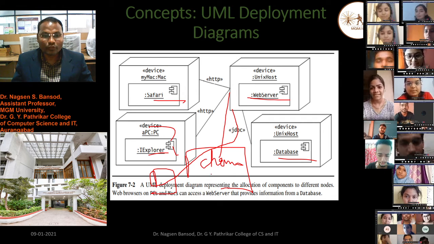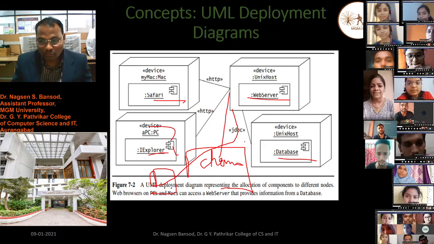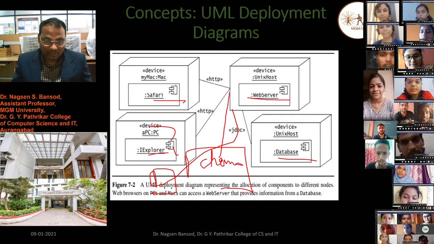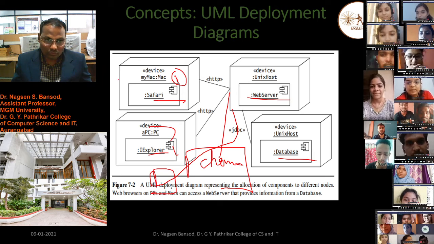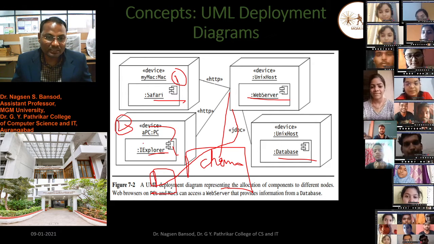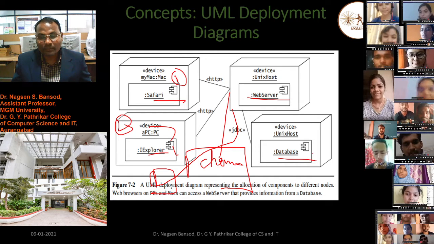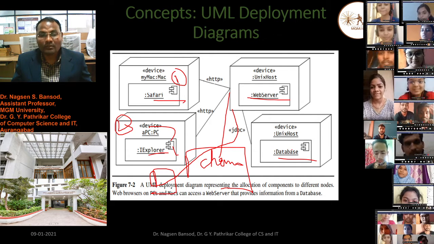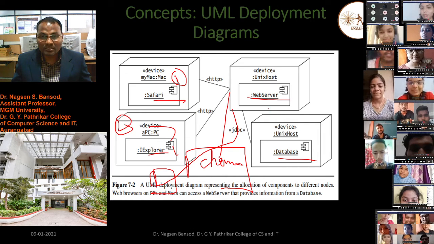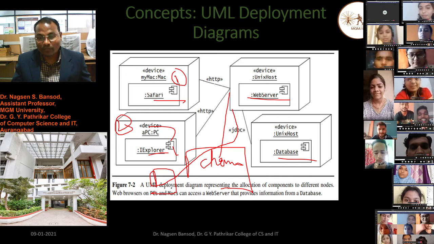This is the UML deployment diagram, which represents the allocation of components to the different nodes. There are two nodes, 1 and 2. These two nodes access the data from another node, the database node, and require the assistance and control of the web server.